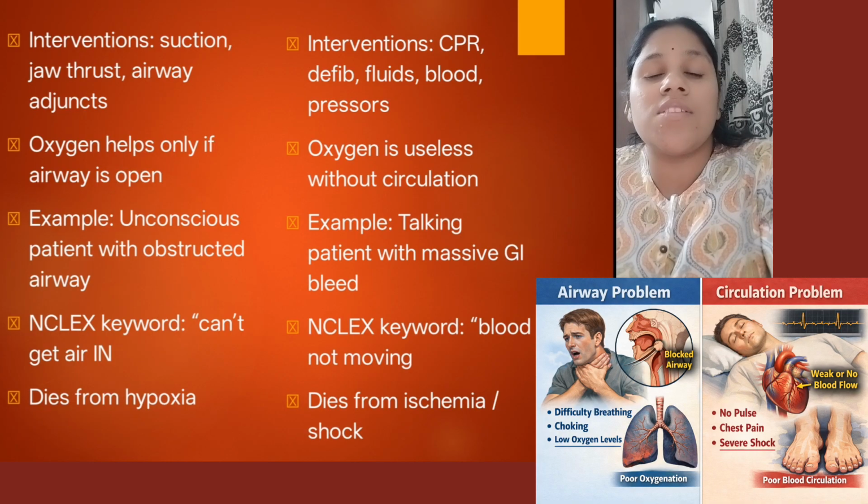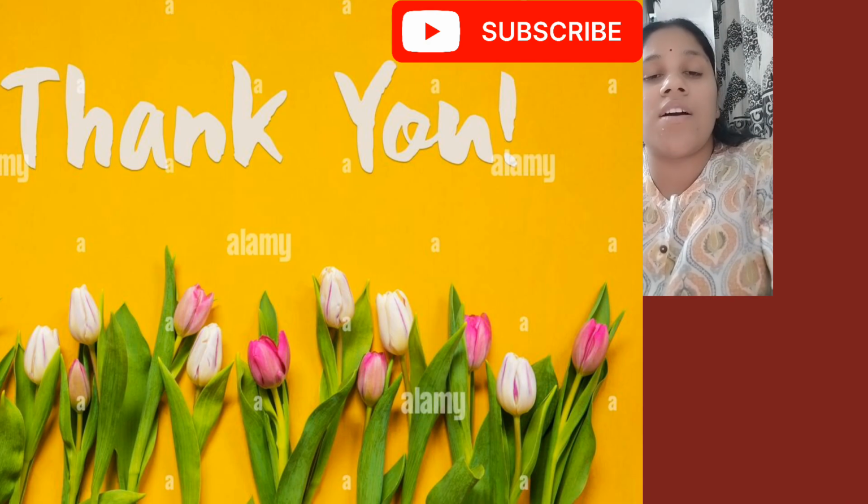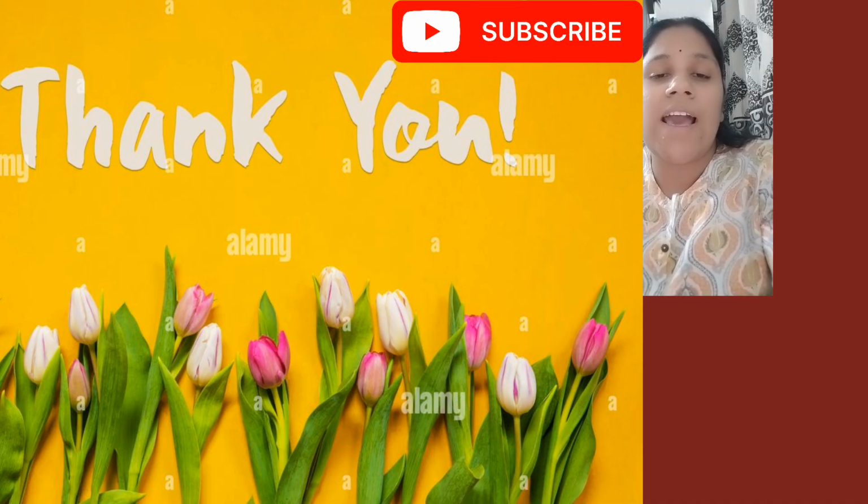Okay, these are the few things we need to remember when you are seeing questions under these headings. So I hope this small hint is helpful for you to see which problem is more of a priority in selecting and choosing the correct options. Thank you and happy learning.